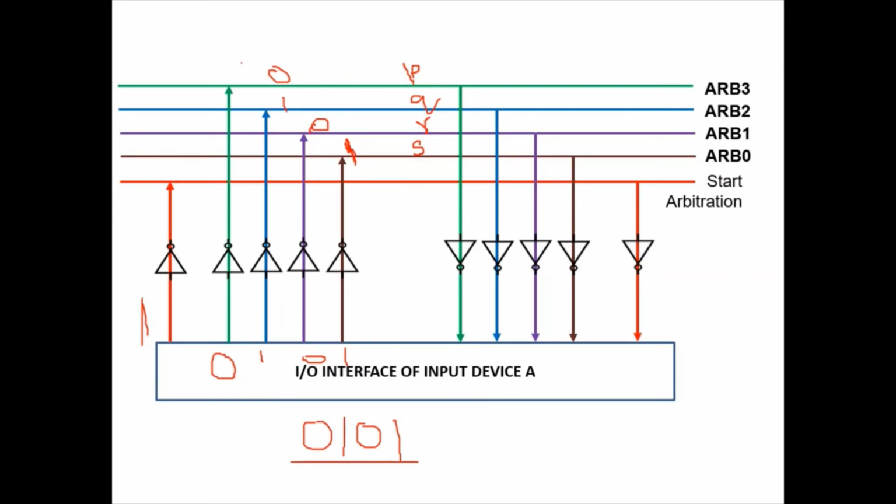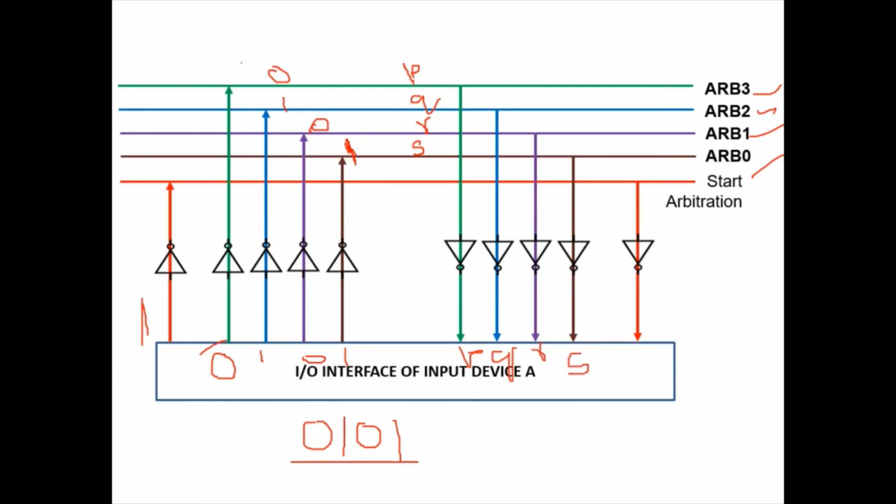Every device which wants to participate in arbitration has placed its ID. Now they will read back the logical OR. So we read all these arbitration lines 3, 2, 1, 0, and every device receives it as P, then Q, then R and S.